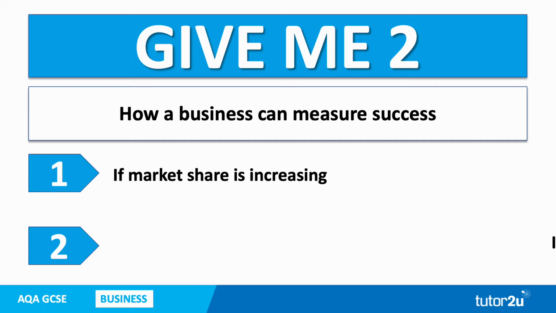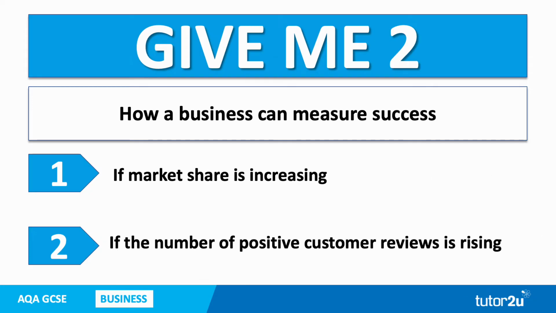Suggestions might be by measuring market share. If market share is increasing, the business may consider that one type of success or one way of measuring success. Secondly, if the number of positive customer reviews is rising. You might have also gone for sales or profit as your options. So 2 ways in which a business can measure success.